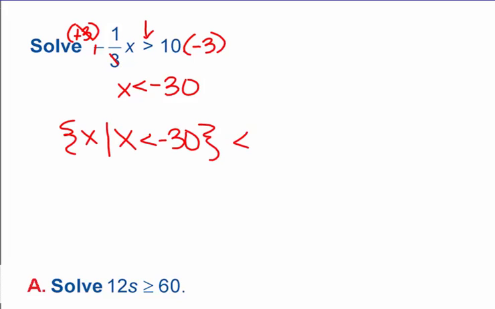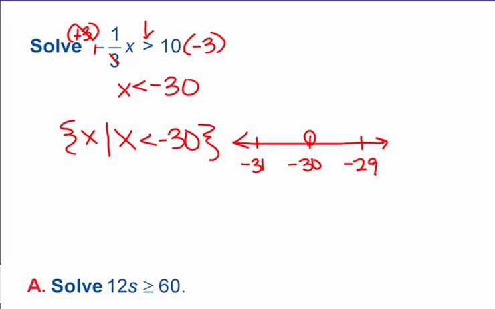Or you can see your answer on a number line graphed. Again, our answer was negative 30, so we're going to have to put negative 30. The one right before it is negative 31. Again, our numbers are backwards, to the left of 0 on the number line. And here's negative 29. There's no equal sign, okay, so it's going to be an open circle at negative 30. And here, x is less than negative 30.